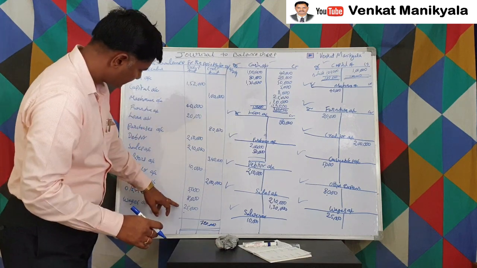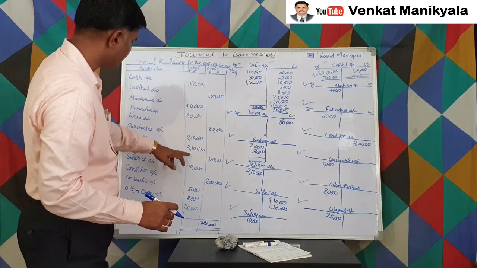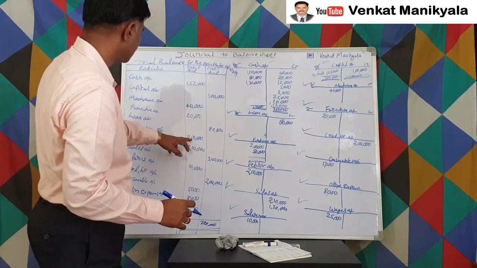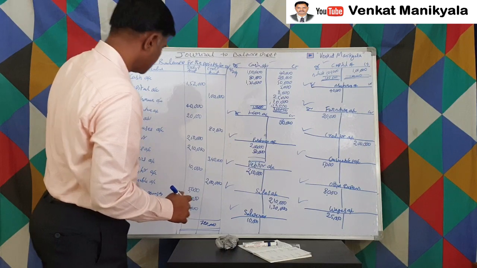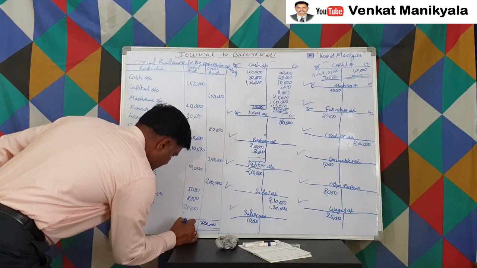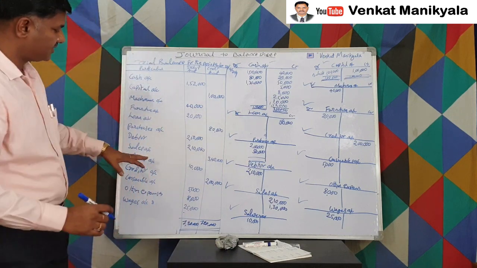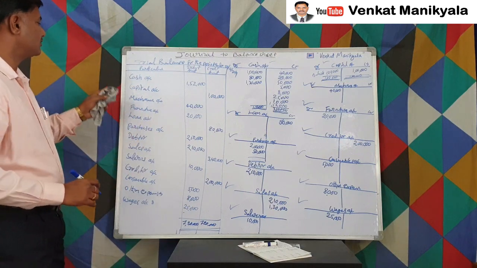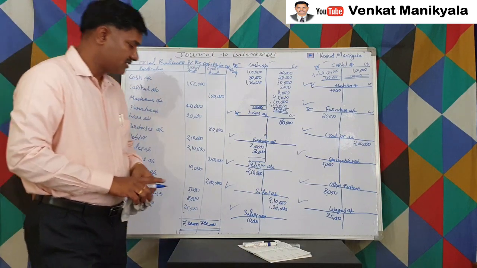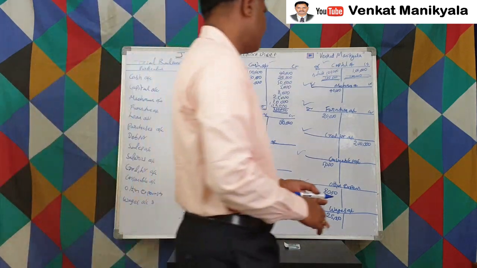On the other side also, 25,000, 8,000, 33 and 38, 48, 2,10,000, 2,50,000, all together, this is also 7,20,000. Right. So now debits and credits have tallied. Debit side and credit side totals tallied. So once the trial balance is tallied, then we can go easily for final accounts.